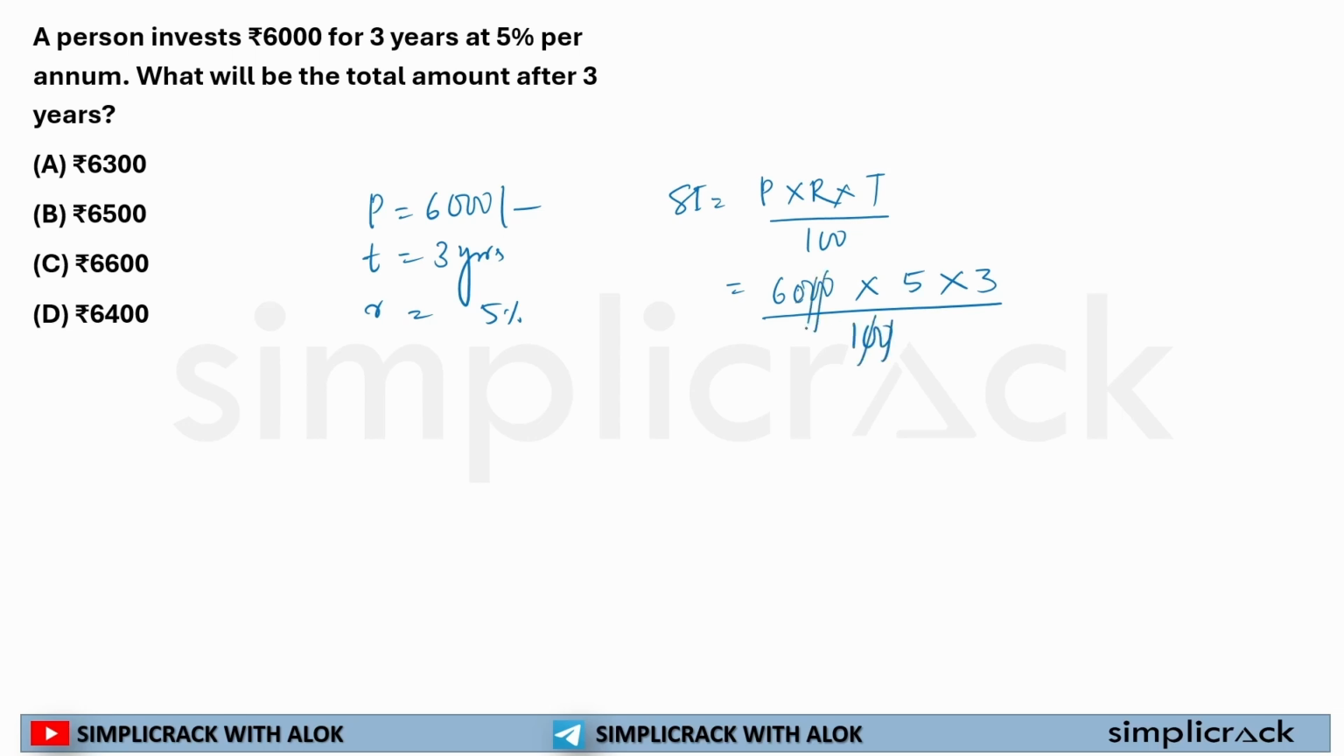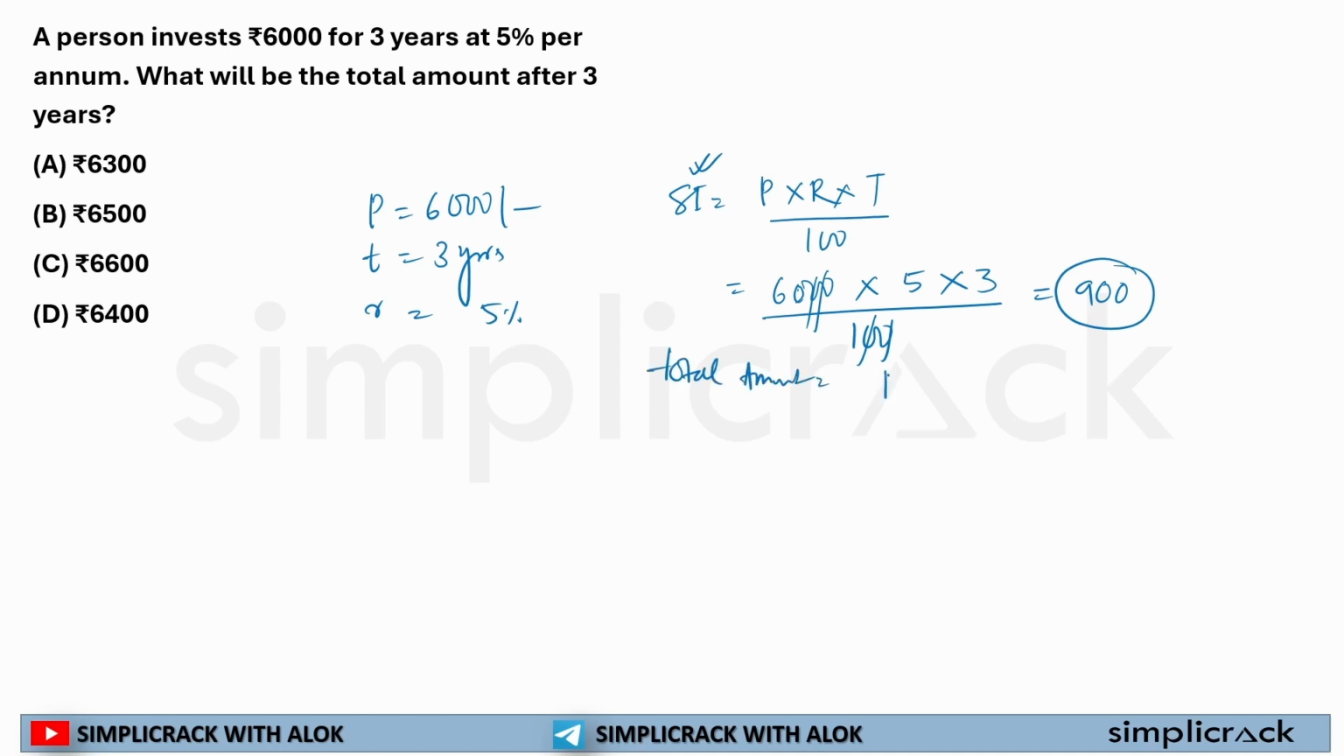So if I cross out 0, 0, it will be 6 multiplied by 5 equal to 30. 3 threes are 9, and 1 zero is there. So it will be 900. So 900 is what? 900 is my interest amount. That is my SI. But I have to calculate total amount.